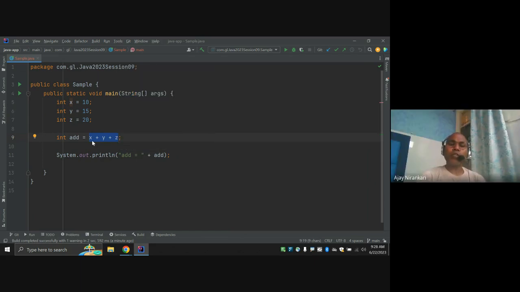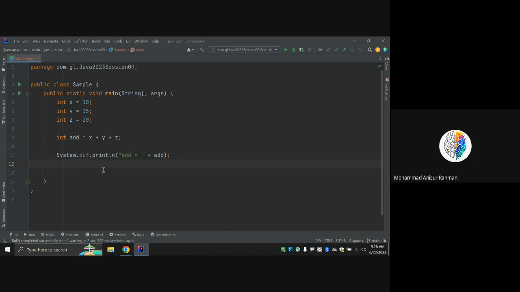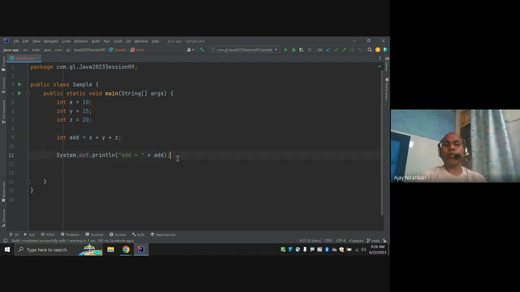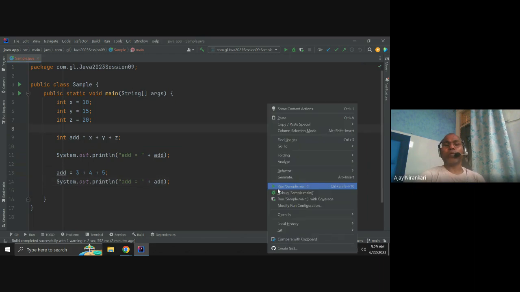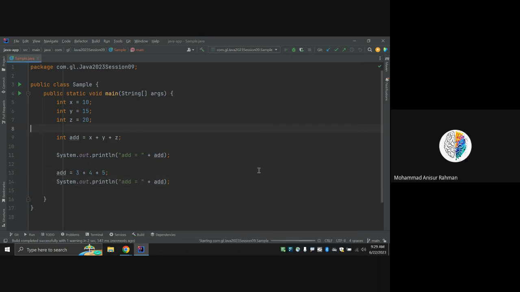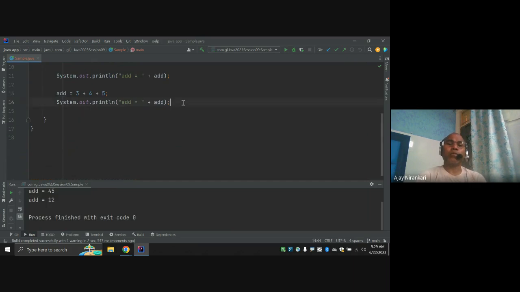So instead of writing this code, I can write this code in the... maybe again I want to sum up three more numbers, right? Again I'm going to write the same code, like maybe I want to set add equal to again 1, 3 plus 2 plus 5, right? Again I have to use the operator again, and I say print again, then they print me again 3 plus 4 plus 5 equal to whatever the value, right? Let's say I want to again add some more numbers, right?